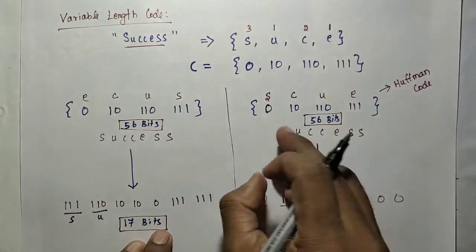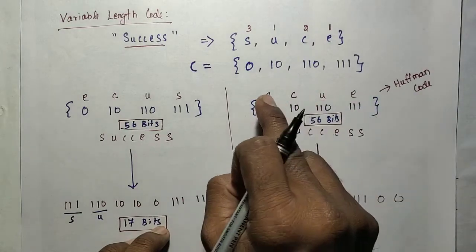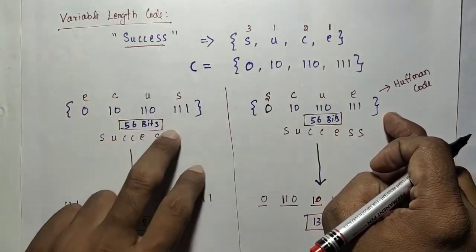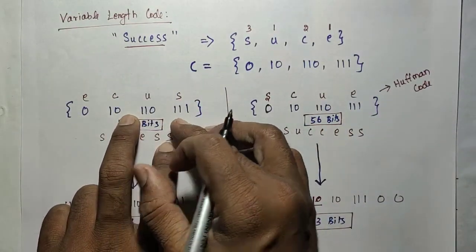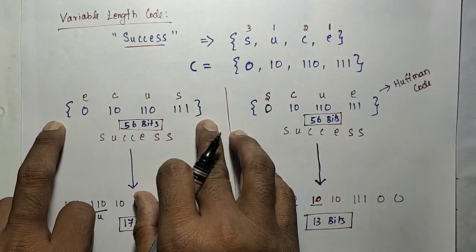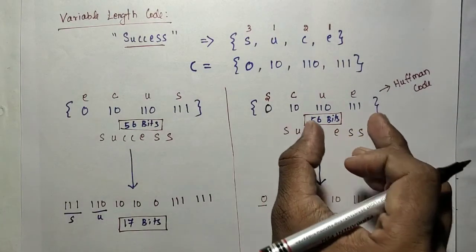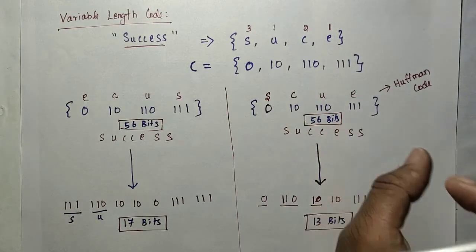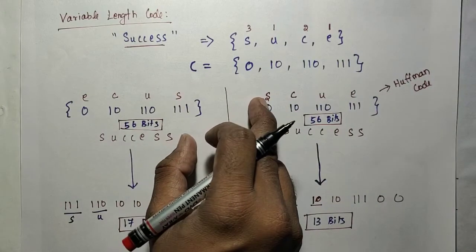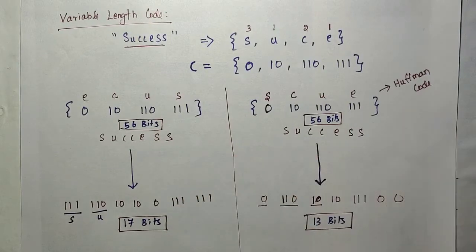For the Huffman code, we need to know the symbols and their frequency, that is, how many times S occurs, how many times C occurs, like that. But for generating simply a variable length code, we need not know the frequency of the symbols. We only need to know how many symbols there are, and that many code words have to be generated. But here we are considering the frequency, that is, the probability of each symbol. So S having more probability will be substituted with a smaller bit length code word. That is the objective of the Huffman code.